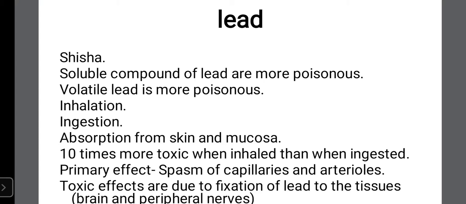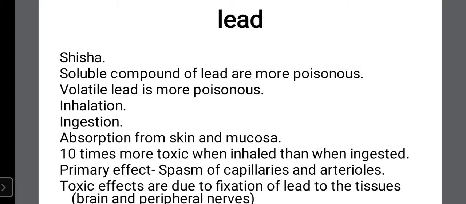Lead is commonly asked as a 20 mark long question. You know, out of those three questions, question number 5, 6, 7, one question is from general toxicology, maybe classification, action, absorption, general treatment, antidotes, whatever. Anything can be asked as a 20 mark long question, divided question, of course. And two questions are from individual poisons. Out of those two questions, lead can be asked as a 20 mark long question.